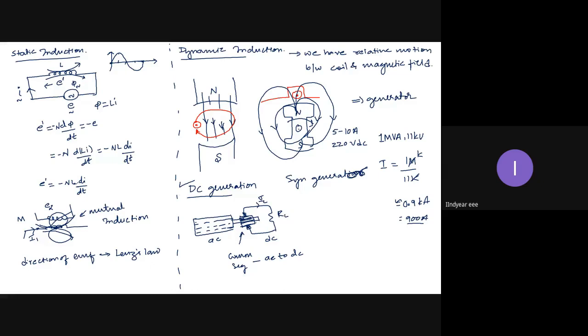Because of this construction, this mechanical conversion of AC to DC, it has limited operation or voltage values. I can't use DC generation for large voltages and large power applications because the size of the generator would have to be very large and also it is hazardous. The tendency of flashover and short circuit is very high when the voltage values increase across the commutator segments, which you study in detail in machine design.